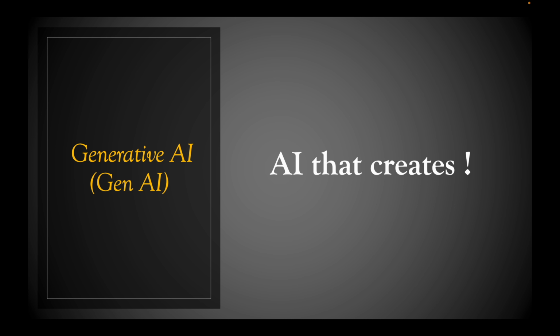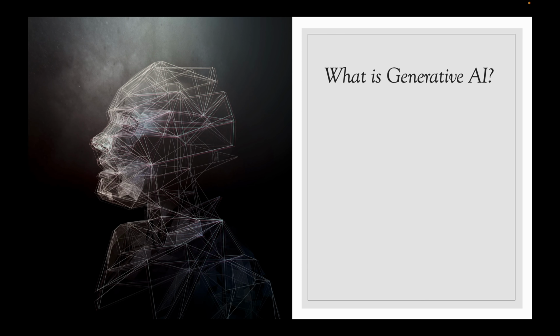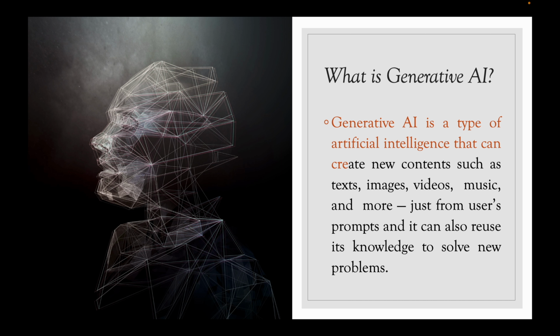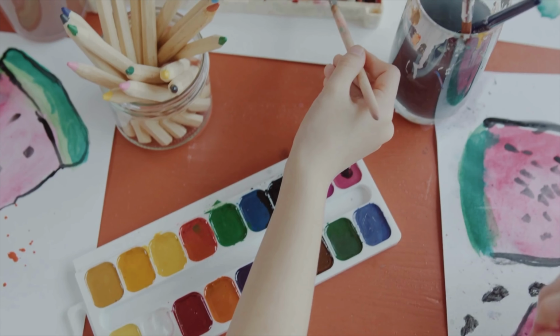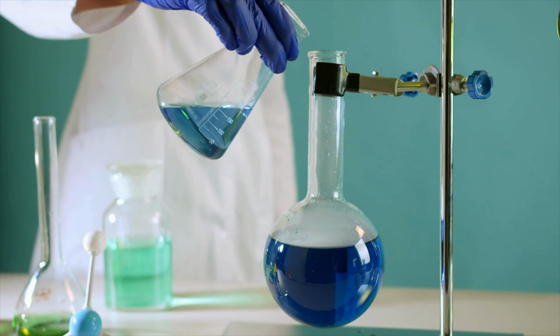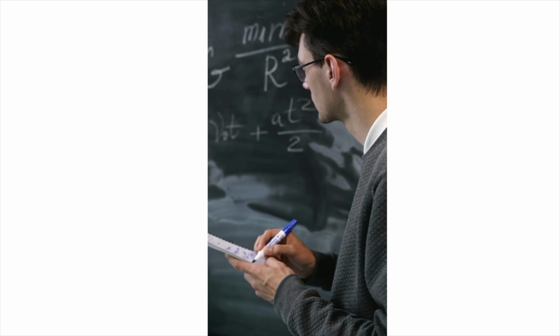Generative AI, or GenAI, is equal to an AI that creates. The proper definition of generative AI is that it is a type of artificial intelligence that can create new content such as text, images, videos, music and more just from a user's prompt, and it can also use what it knows to solve new problems. It can learn languages, arts, physics, chemistry, biology or any complex topics.